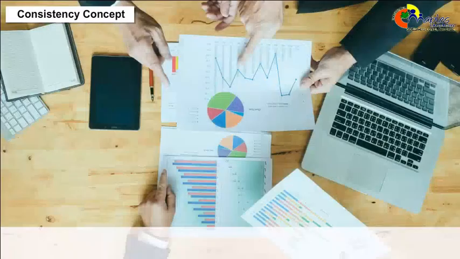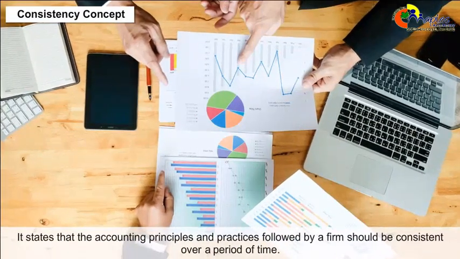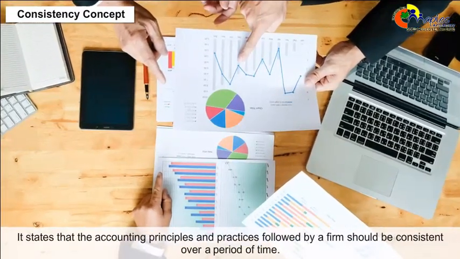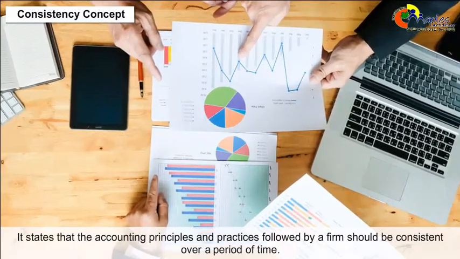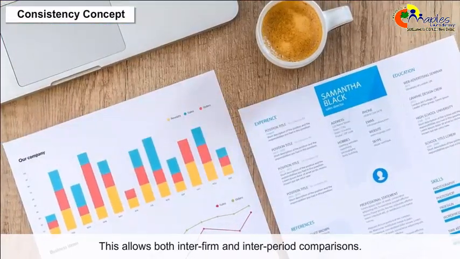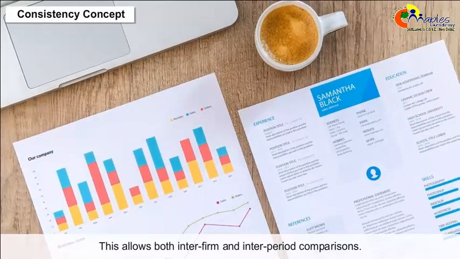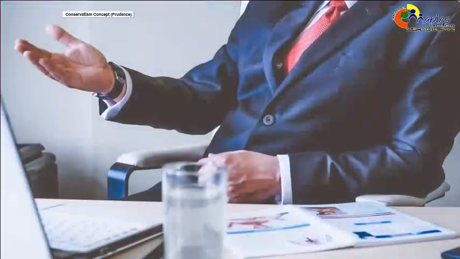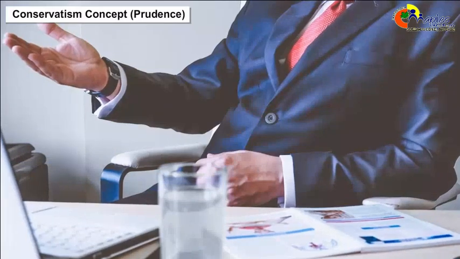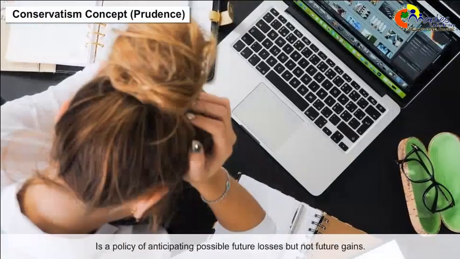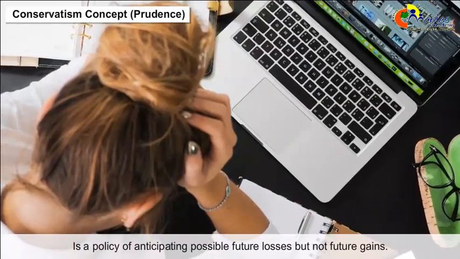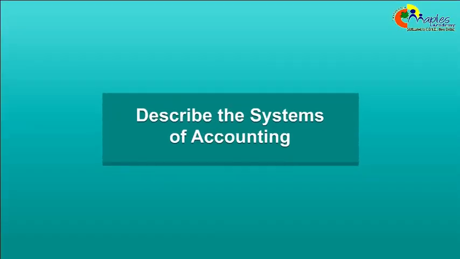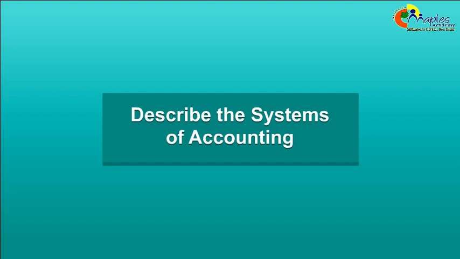Consistency concept. It states that the accounting principles and practices followed by a firm should be consistent over a period of time. This allows both inter-firm and inter-period comparisons. Conservatism concept. Prudence is a policy of anticipating possible future losses, but